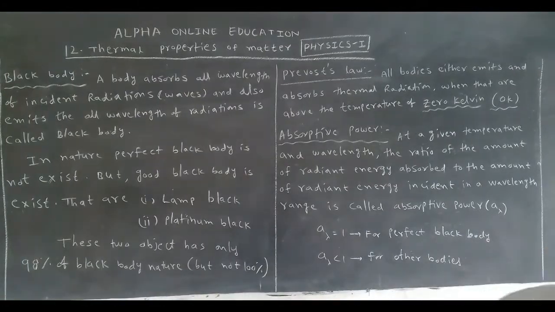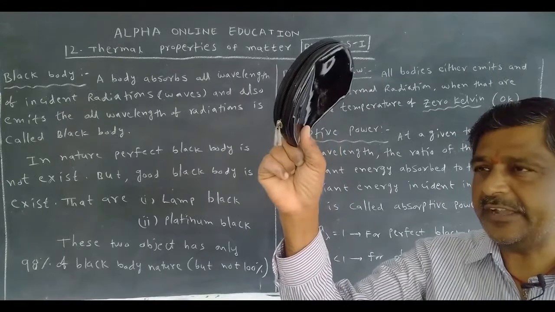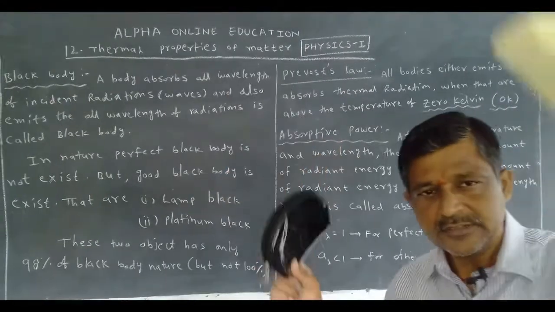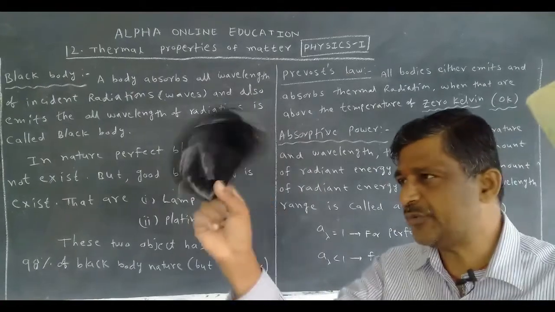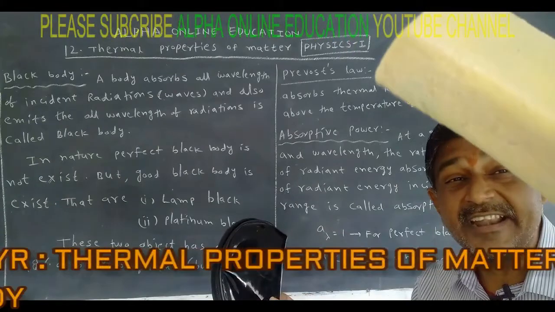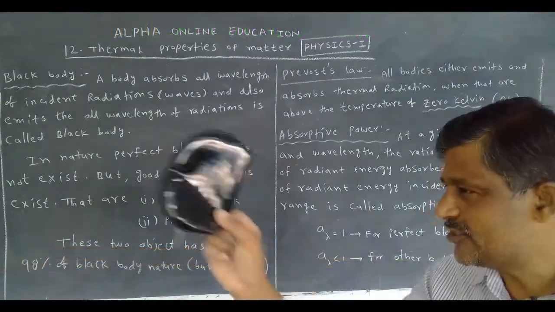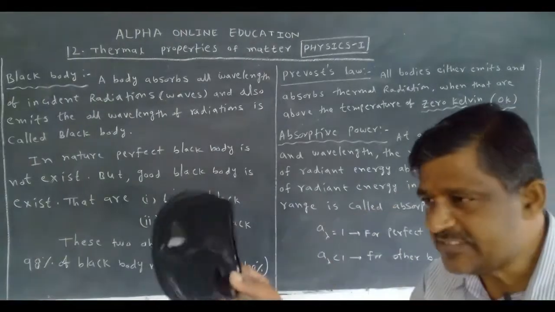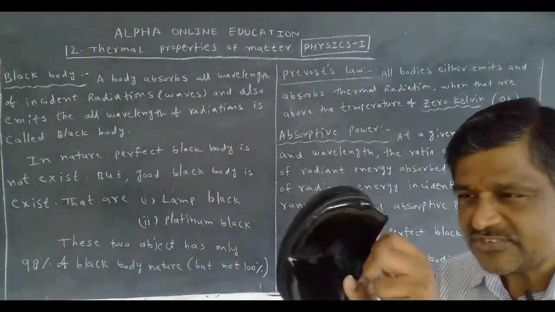Now let us take two objects. Take this object's temperature as 20 degrees and this object's temperature as 30 degrees centigrade. This one is 30, so it emits the radiation. The other absorbs the radiation. Why? It is 30, it is 20. Because of the difference, it emits the radiation and the other absorbs the radiation. Okay, this is 20.